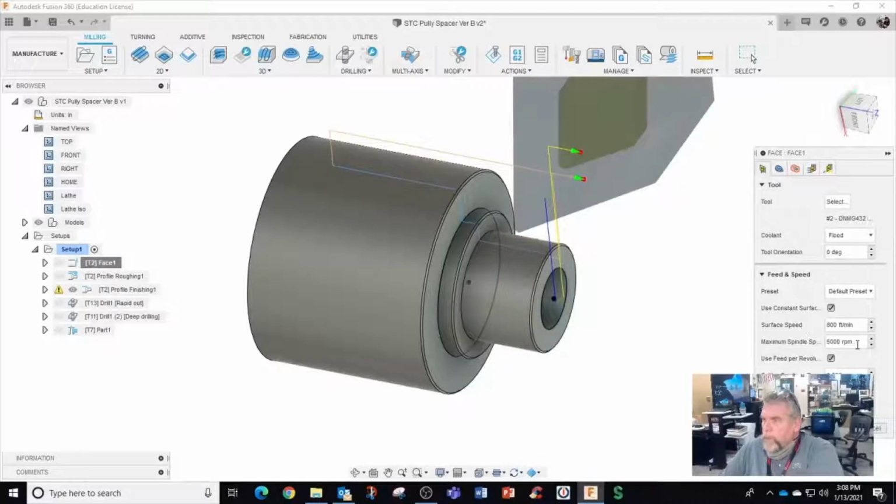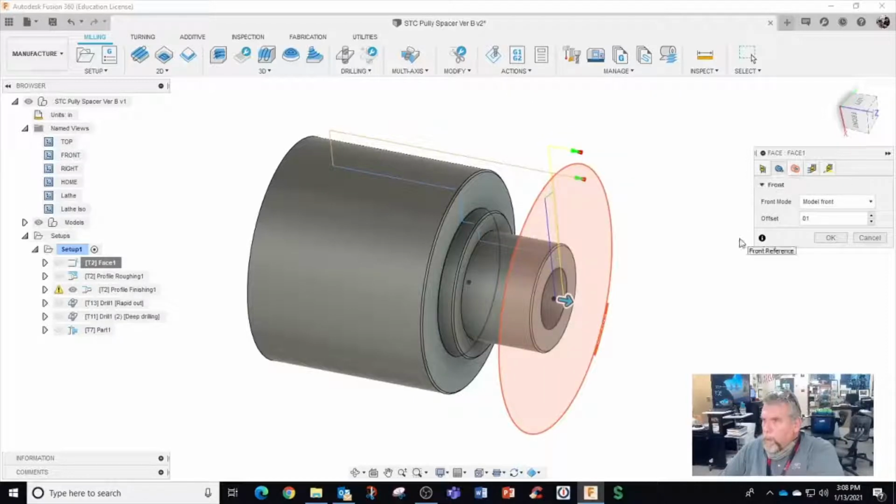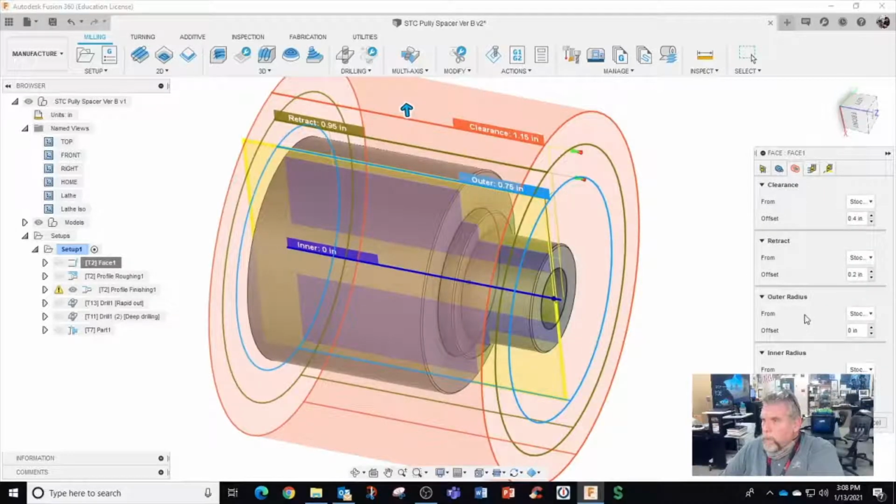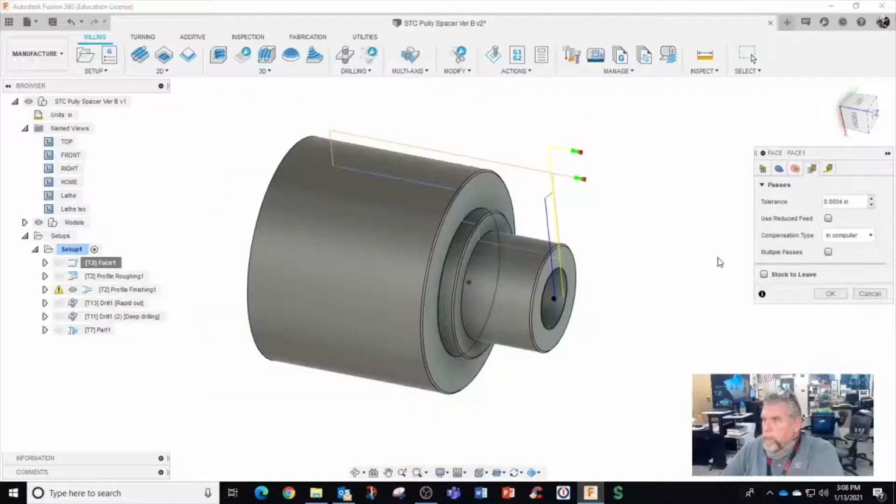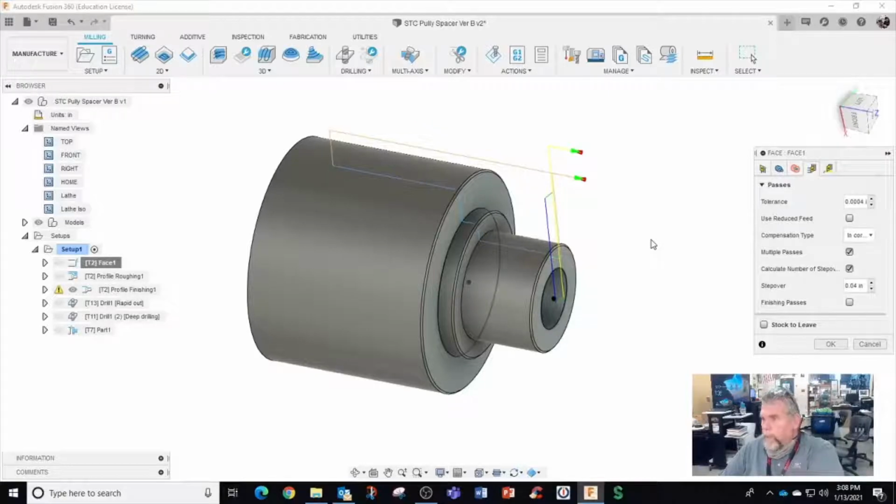Use constant surface feed. I want to change my max RPM spindle to 4,000. Make default. 8,000 per rev. Model front geometry offset of 10 thousandths. And where it is, multiple passes right here. Calculate number of step overs. I'm going to go with 25.025. I'm going to make that my default.